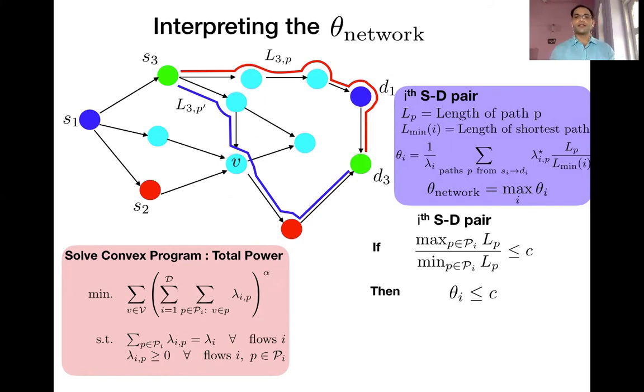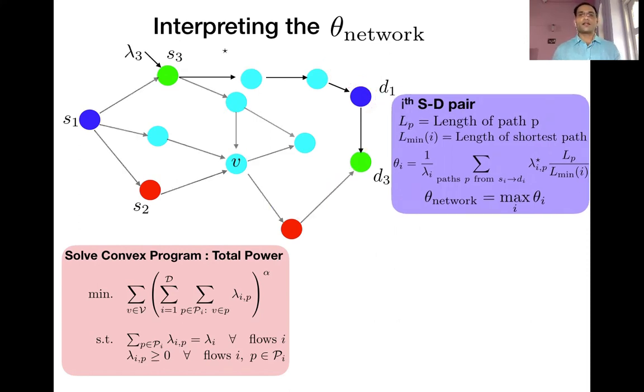If such a thing happens, then theta i can be readily seen to be at most C, since the summation of the traffic across all paths in the network has to add up to lambda i. So this theta i simplifies to theta i less than the constant C. And what we end up getting is that if such an expression holds for all source destination pairs, the theta network itself is at most C. So for a well-balanced network, what we can show is that the competitive ratio is at most a constant.